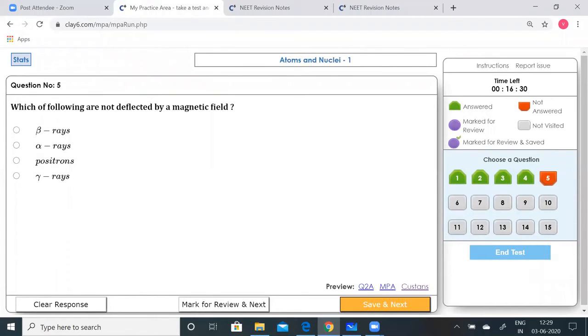Gamma rays do not have any charges, so they are not affected by any electric field. A magnetic field will only deflect objects that have charges. So alpha, beta, and positrons all have charges. Only gamma rays do not have charges, so that should be the correct option. Okay, so save that. Go to the next.